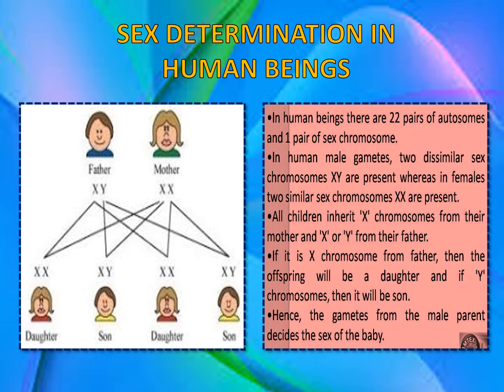Now, all children obviously get the X chromosome from their mother. Now, if the father gives the X chromosome and it pairs with the X chromosome already there from the mother, then the baby or the offspring will be a daughter, that is X and X. But if the father gives the Y chromosome and it joins with the already present X chromosome of the mother, then the pair will be X and Y, and the offspring or the baby will be a male or a son.